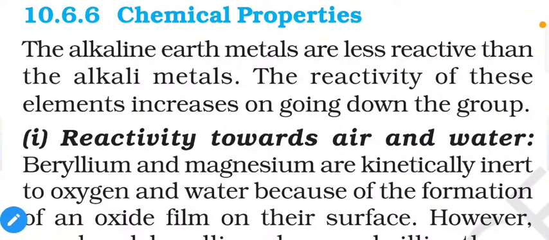So today we are going to discuss the chemical properties of alkaline earth metals. These metals are less reactive than the alkali metals, and the reactivity of these elements increases on going down the group. The simple reason they are less reactive is they have a completely filled s orbital. Because of the fully filled s orbital they gain extra stability, and that's why they are less reactive.